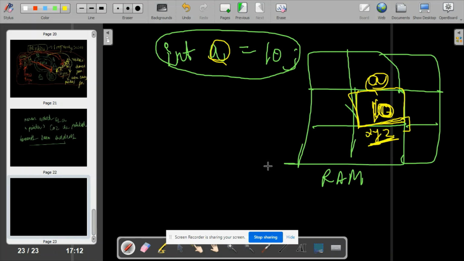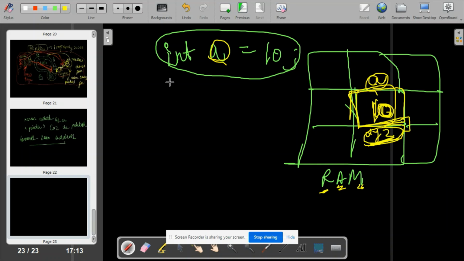RAM is random access memory. This is how the variable is stored. I have shown you how this 10 will be stored. 10 will take a block, and below this block some address is written, some xyz address suppose.